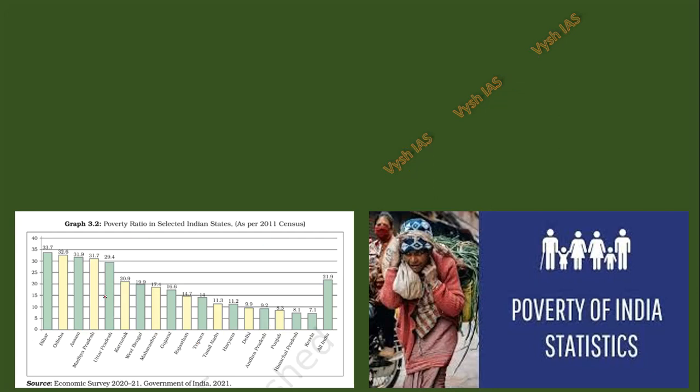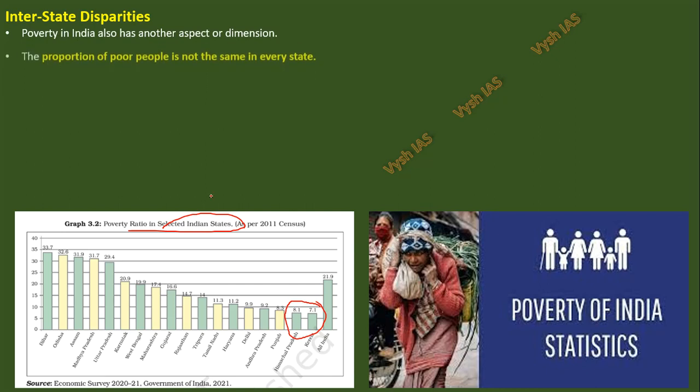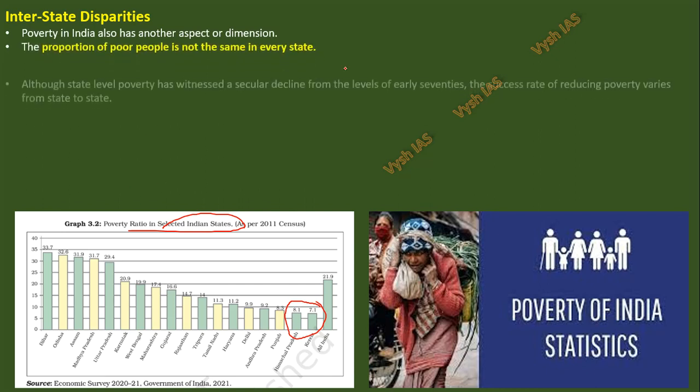So this again is an NCERT chart. If you see the poverty ratio in selected Indian states as per the 2011 census, Bihar, Orissa, Assam, Madhya Pradesh, different things are given here. If you see Kerala and Himachal and all, it is very low. So the poverty ratio is reducing in certain states, but it is still high in certain other states. So interstate disparities are there. The proportion of poor people is not the same in every state.